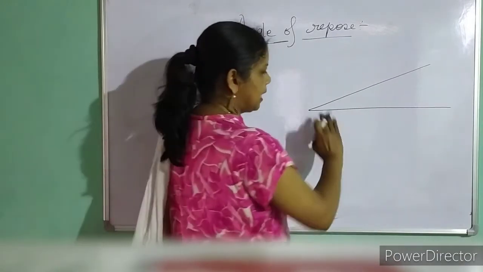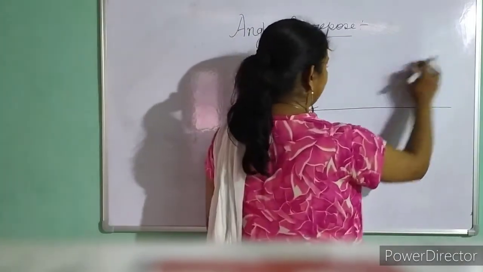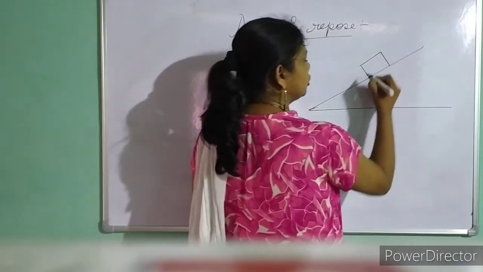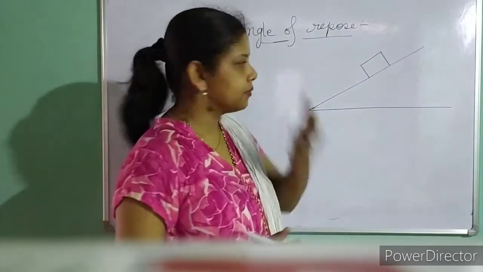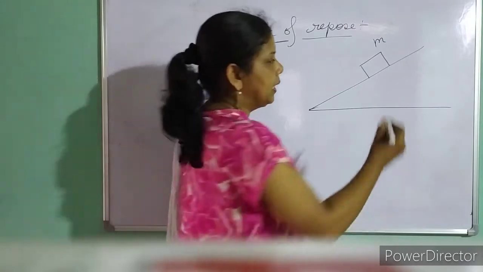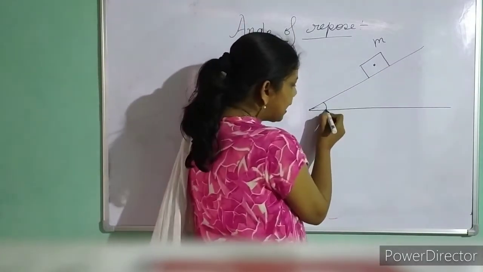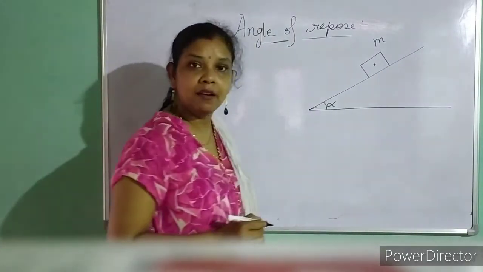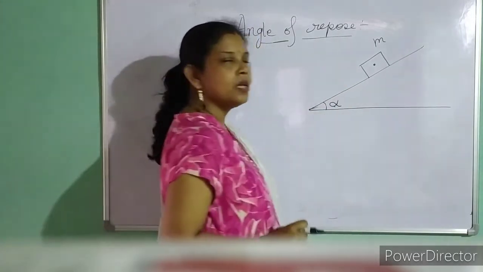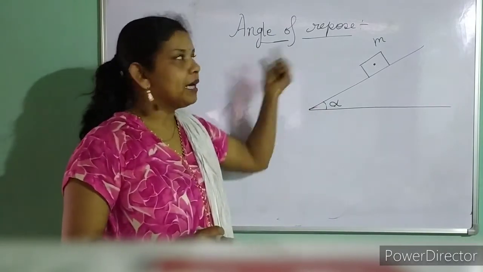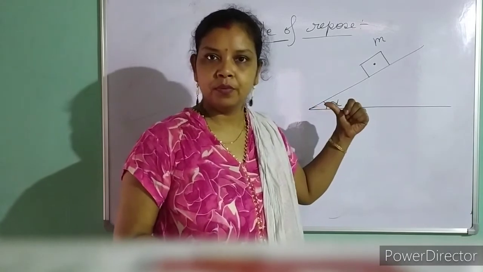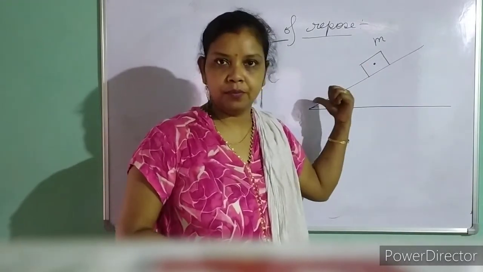Means if I say that I have made an angle like this and an object is here of mass m, then here this angle is alpha. That angle will be the angle of repose if the body just begins to move, not upward, downward.